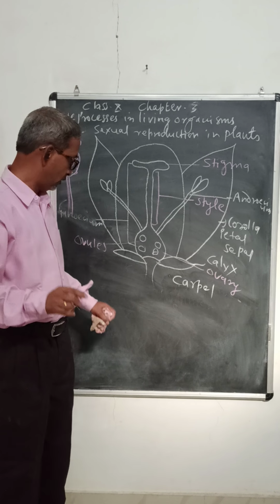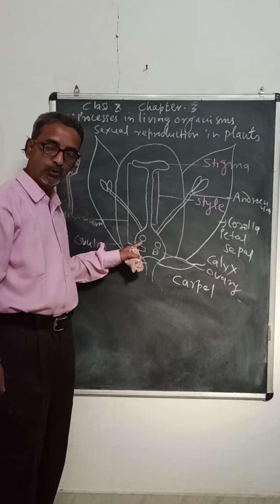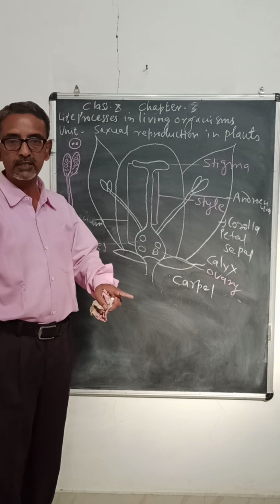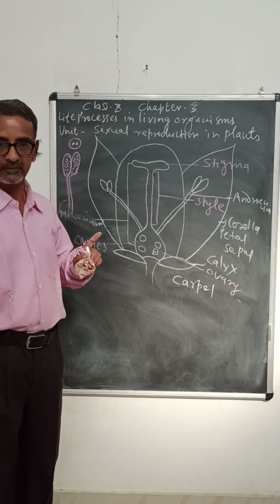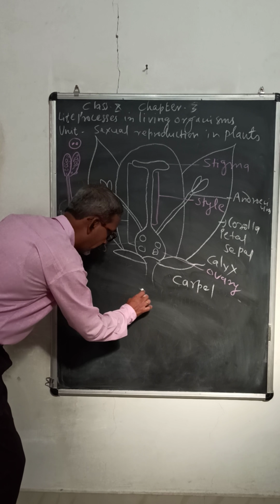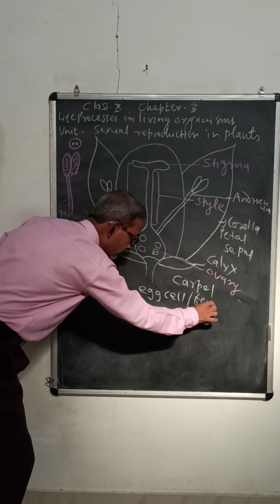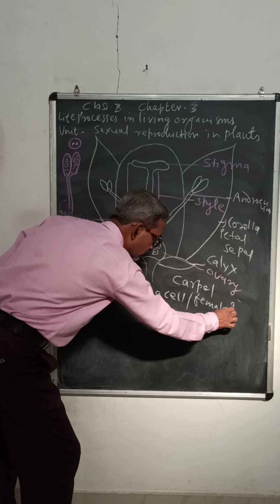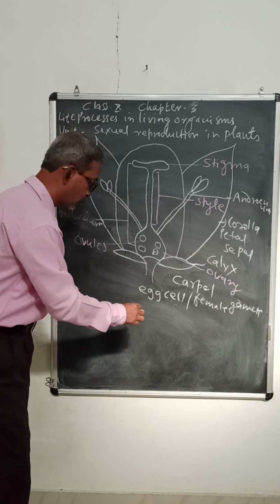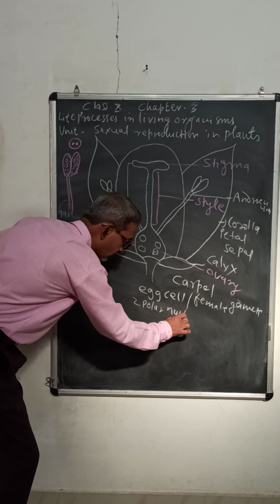Now, when each ovule matures, meiosis or reduction division takes place, and they form a female gamete or egg cell, and two polar nuclei are formed.